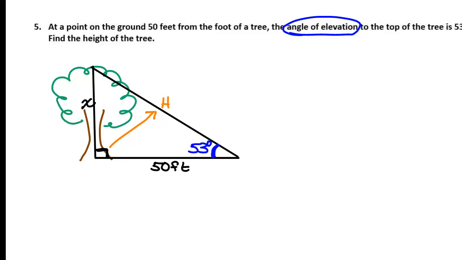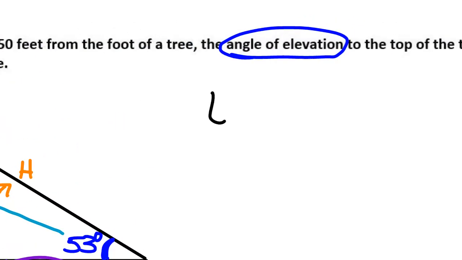Which piece is the opposite side? The tree itself is the opposite side. So this piece that I have marked as X that we're going to find, that is the height of the tree. So there's my opposite side. And so 50 down at the bottom is my adjacent side. And that means one more time we use which one? Tangent.